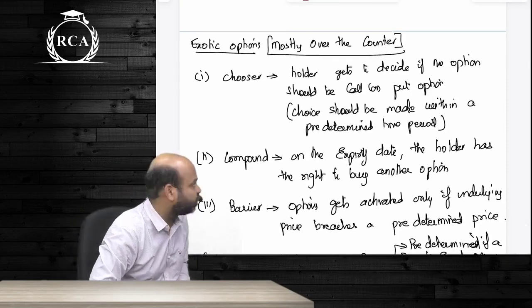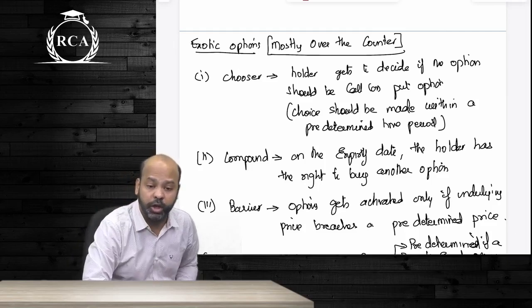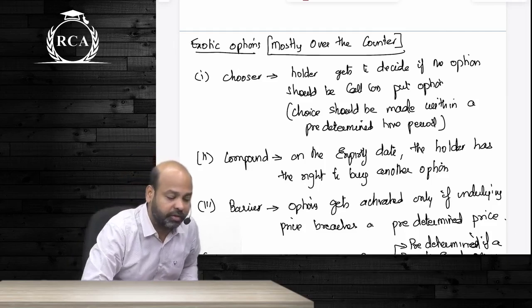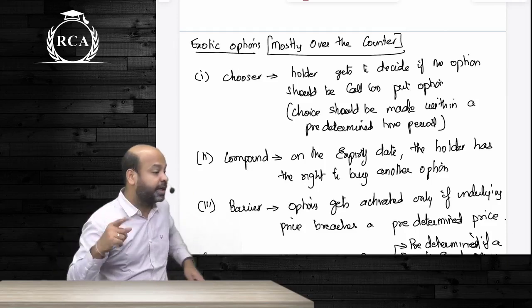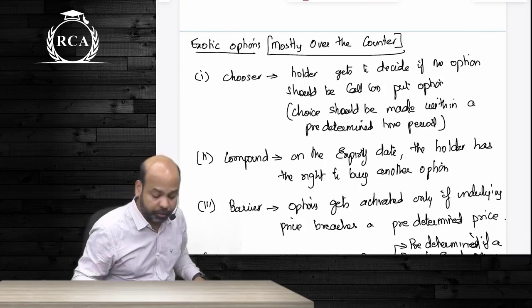The first one is the chooser option. I said just remember it by the name. In a chooser, the option holder gets to decide whether it is a call option or a put option. The next one is the compound option. In a compound option, on the expiry date, the option holder will have the right to buy another option.